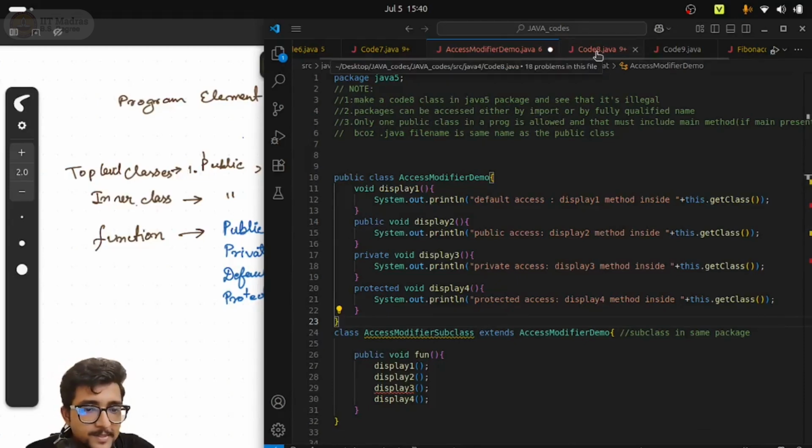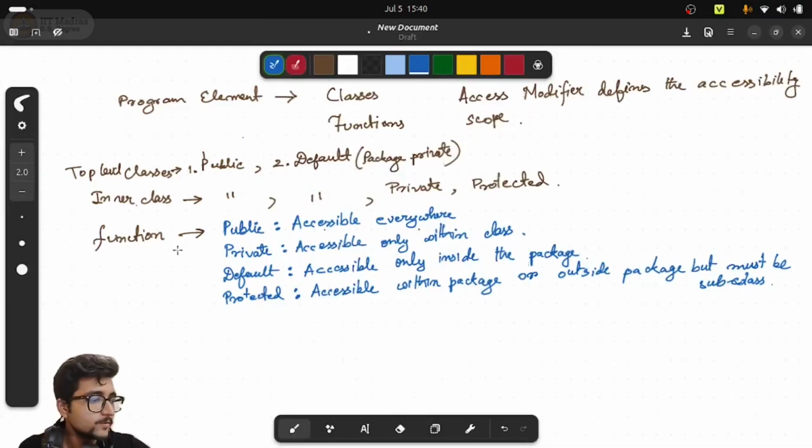Okay, so being said that, before moving into the outside the package accessibility of functions, we will dive back to a previous topic, which is basically access modifiers for classes, right? That we have not yet discussed. Access modifiers of classes work the same: public, private and protected work just like for functions. Whatever rule you have applied for functions, the same thing will happen. But there is a little bit of difference between the public and default access modifier of classes.